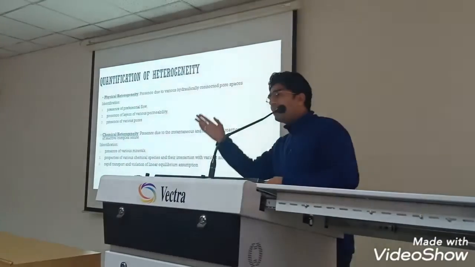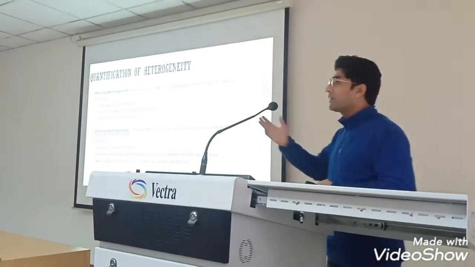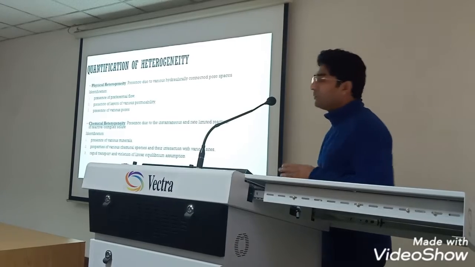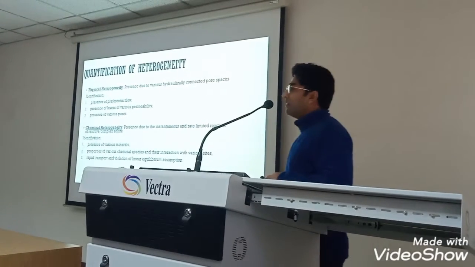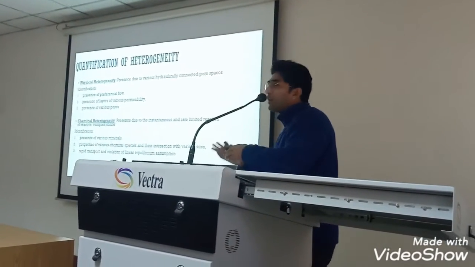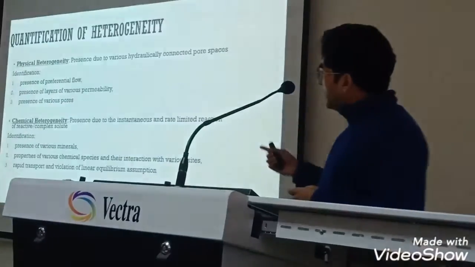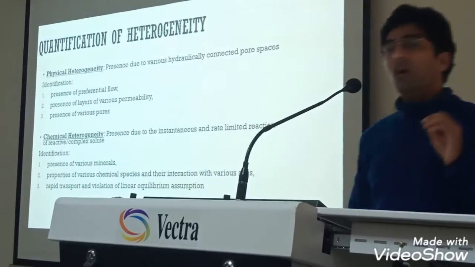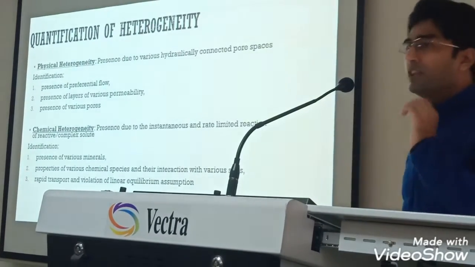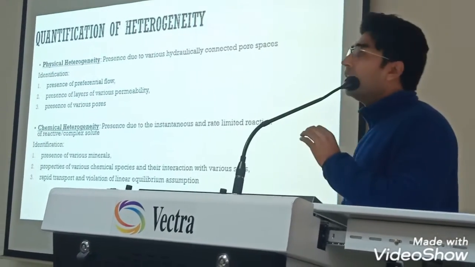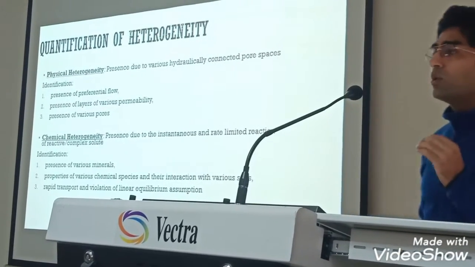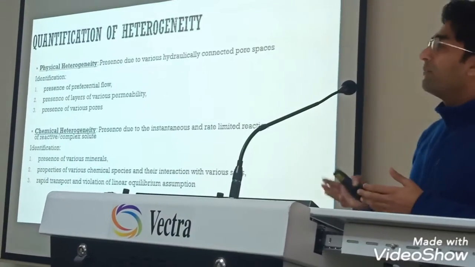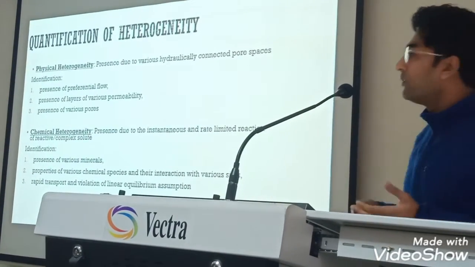Water will also follow the path of higher permeability, where the pores are very well interconnected. But as soon as it meets a silt or clay layer, which is highly resistive to flow, it will divert its path, and that becomes the prominent reason for preferential flow. This is not a phenomenon only of the saturated zone; it also occurs in the unsaturated region and near the root zone depth. Then comes chemical heterogeneity. Like I mentioned, different chemicals react at different rates with different soil types.